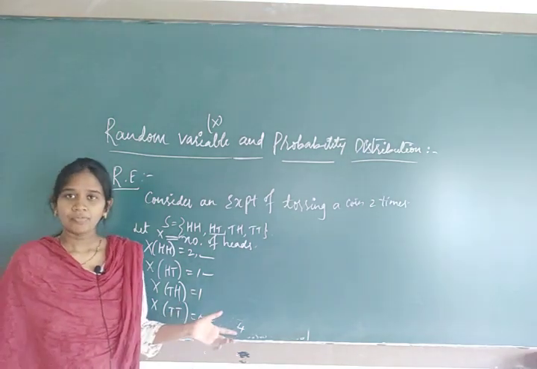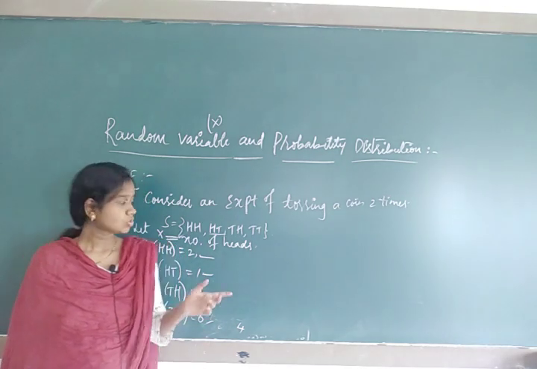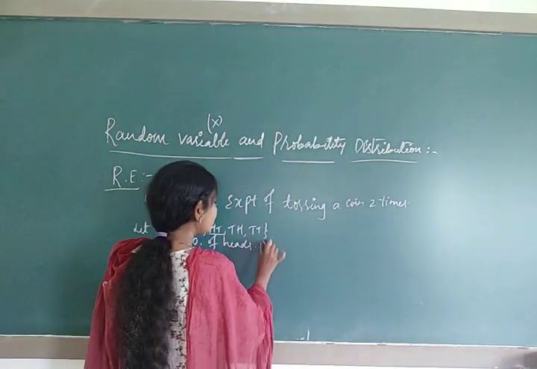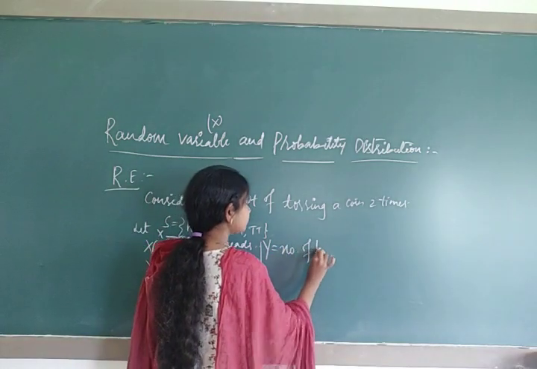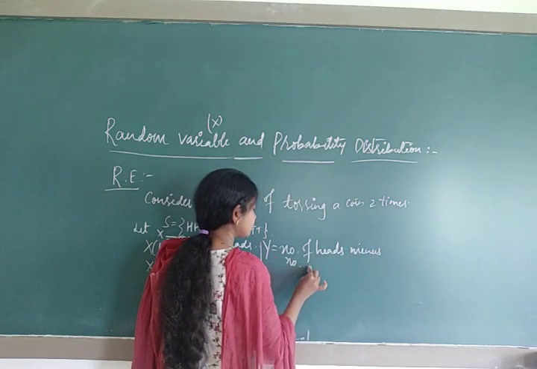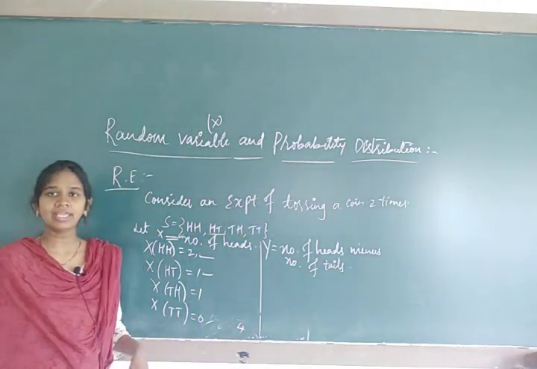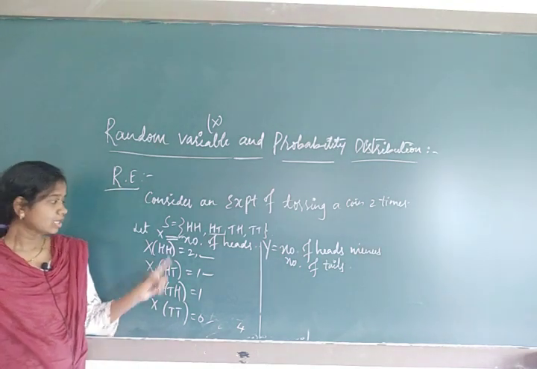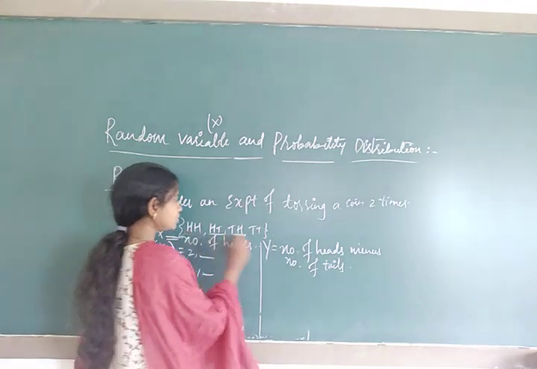Not only number of heads, for this experiment we can denote more than one random variable. Similarly, instead of X I can give the name Y also. What will I denote Y as? Y is equal to number of heads minus number of tails. Remember, more than one random variable can be written for any experiment. I had denoted number of heads here, and now this is one more random variable. We will check it from these elements itself.